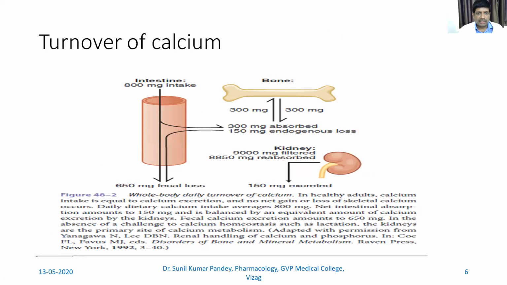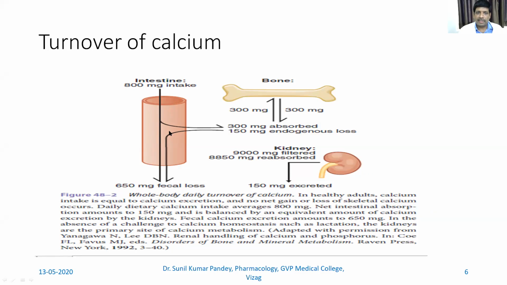This is what I was talking about. This slide tells you about turnover of calcium. Now let's assume there is intake of calcium and then 800 milligram comes into the intestine. From here 300 milligram is absorbed. And how much is remaining?